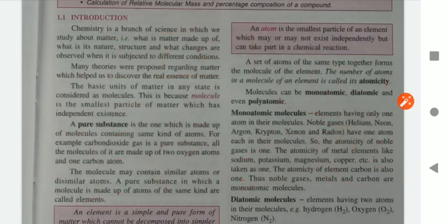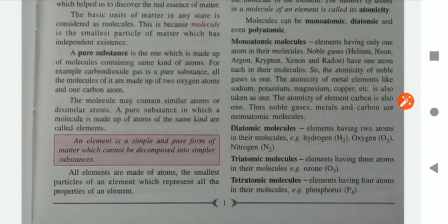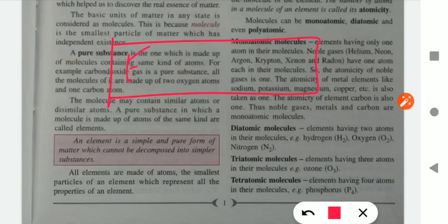Another definition is that of element. Again, suppose this is a rod of iron. It is made up of millions of atoms, but all atoms are of the same type, that is, all are Fe, so it will be considered an element. Like an iron rod or aluminium wire, all these are elements. When you split this rod, you will get one type of atom, that is Fe, and you cannot split this atom into further atoms.